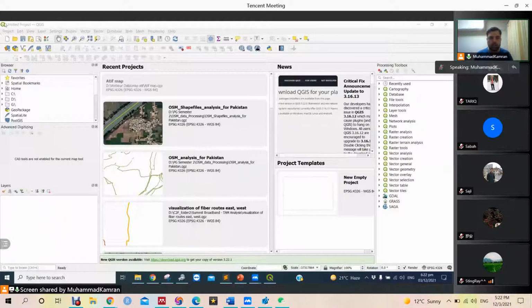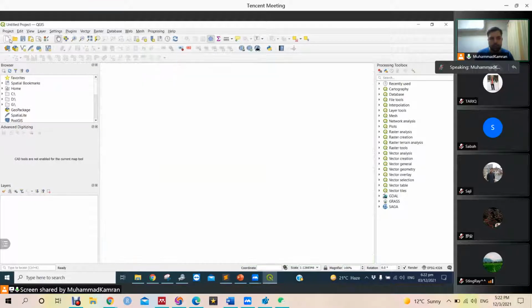So this is the interface of the software, and I think our time is limited, so I will just start very practically: how to make a map, how we can shape our data into a final figure, and alongside we can learn about more tools. Just briefly, this is for starting a new project.